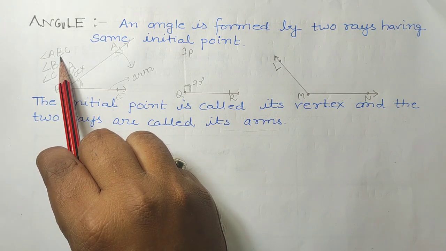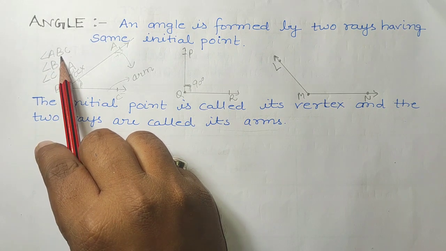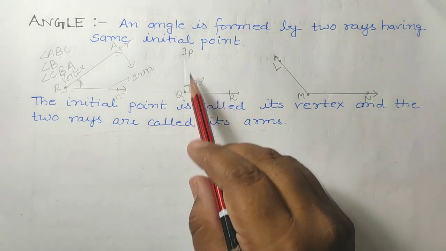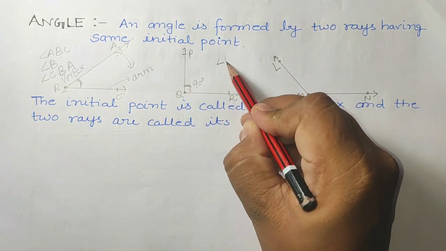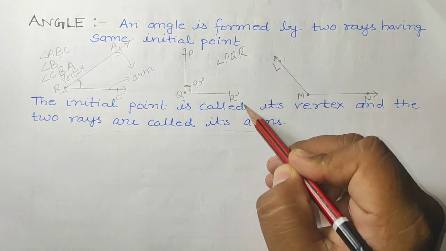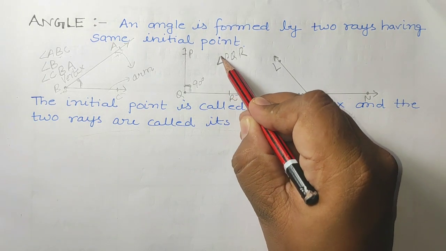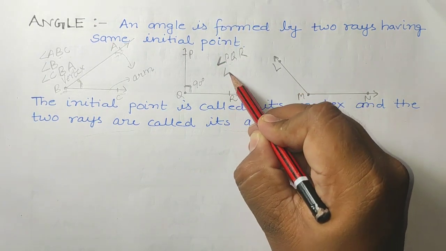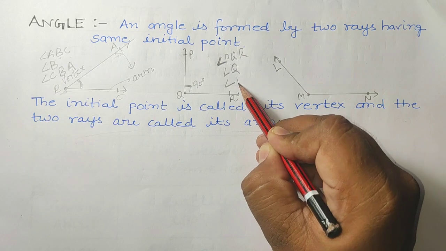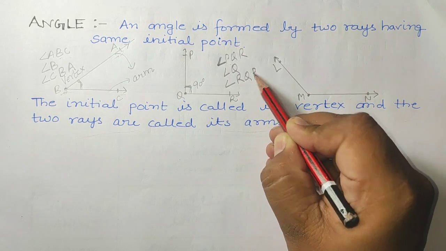So the angle is formed on B. The initial point is B, so B should be in the middle of the name. Like here I can write the name angle PQR, this is the sign of angle PQR, or angle Q, or we can say angle RQP.